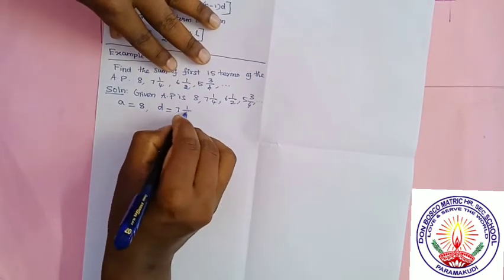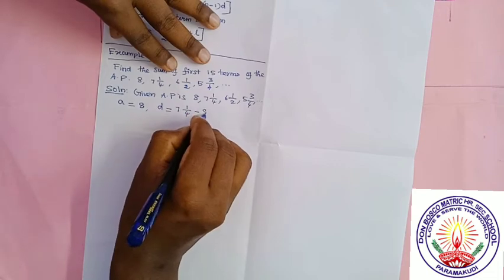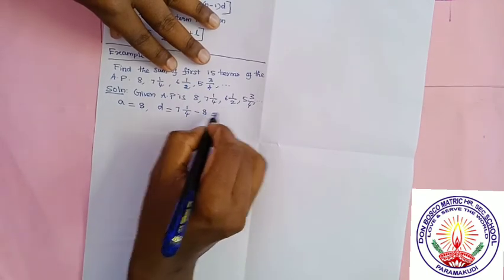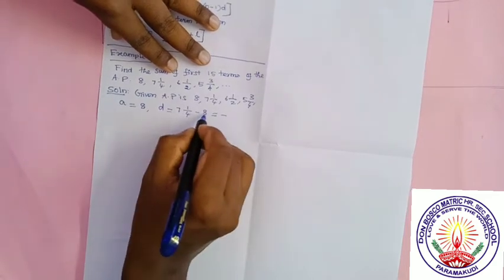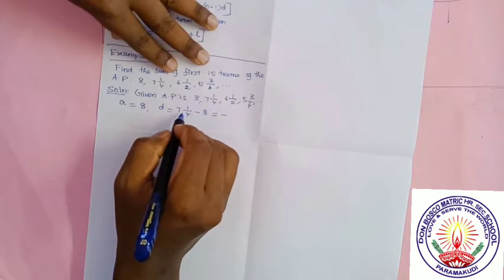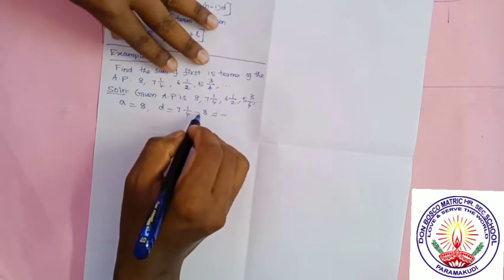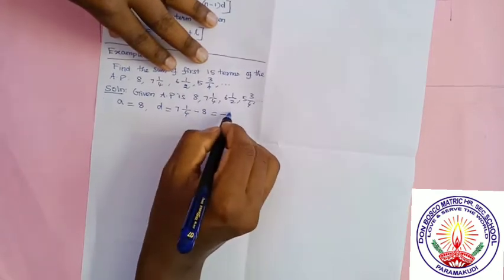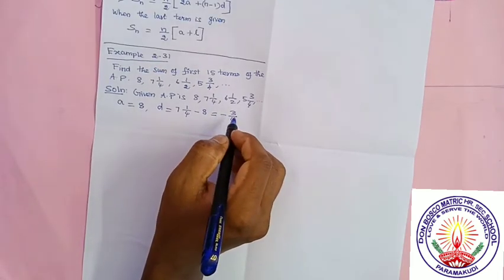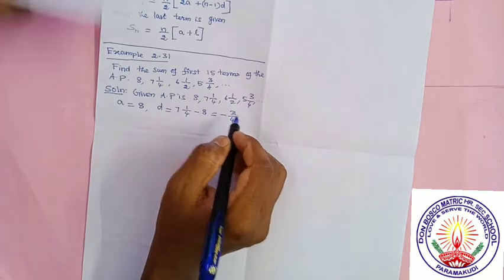So second term 7 1 by 4 minus 8. You can easily subtract 7 and 8, the bigger number is being subtracted, so 8 minus 7 is 1. But 7 1 by 4 minus 8 means, after taking away 8 from 7, three-fourths comes. Since the bigger number is being subtracted, it is minus 3 by 4. Or we can solve in a different way like this.